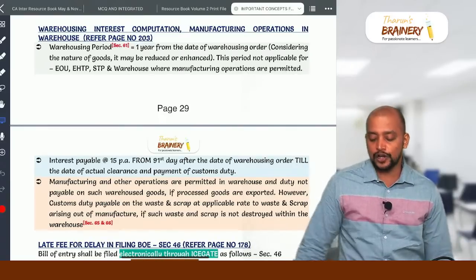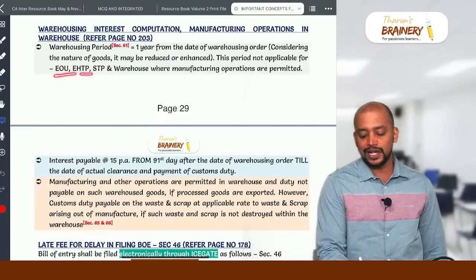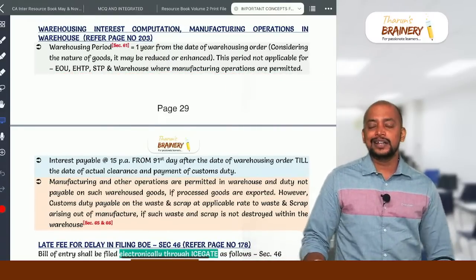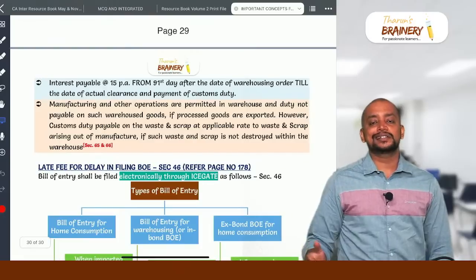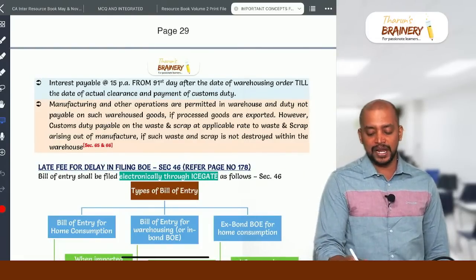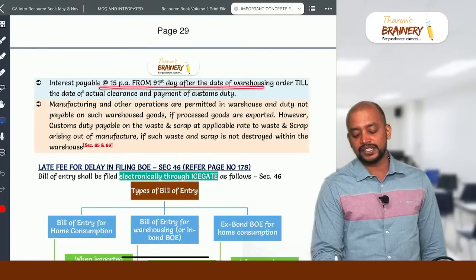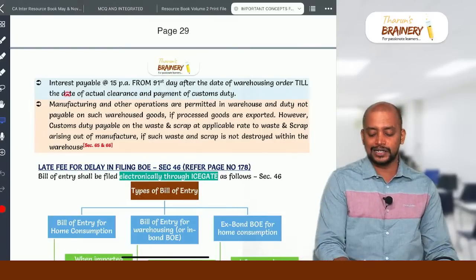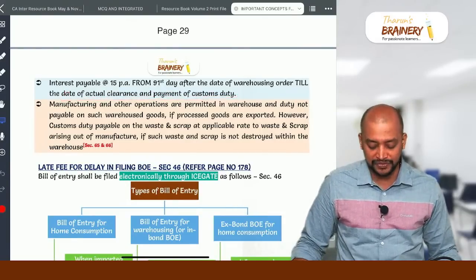But this period is not applicable in case of EOU, EHTP, STP or warehouse where manufacturing operations are permitted. Even though we have 1 year as the time limit, if the warehousing period exceeds 90 days, interest will be payable. Interest is payable at 15% per annum from the 91st day after the date of warehousing order till the date of actual clearance and payment of customs duty.